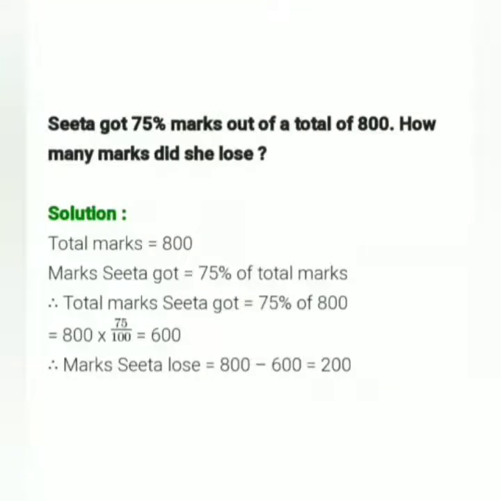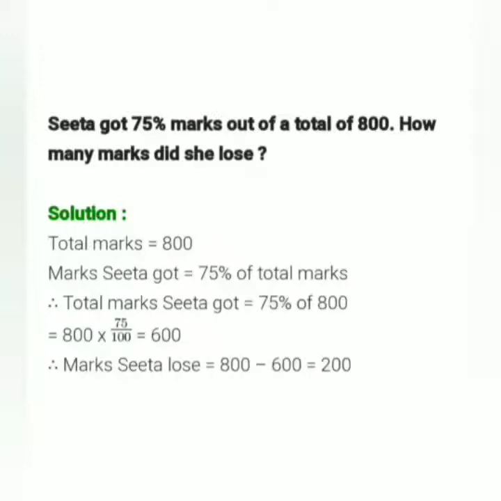Moving on to question 3. Sita got 75% of the marks of a total of 800. The total marks were 800 and she secured 75%. So we'll take out 75% of 800, since it is given in percentage: 75 upon 100 into 800. 600 marks Sita secured.